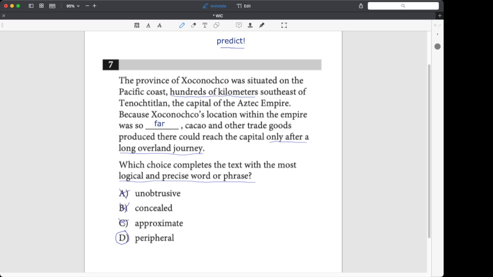And when you're looking at each choice, be careful not to make up a story that isn't supported by the description in the text. What the SAT is trying to do with, for sure, choices A and B here is get you thinking too much away from the text and thinking that maybe this thing is unobtrusive or maybe it's concealed. Of course, the text doesn't tell us that those things are true, and we shouldn't assume they are. We can only really conclude things that the text says are definitely true or that must be true based on the text. So there we go, peripheral.